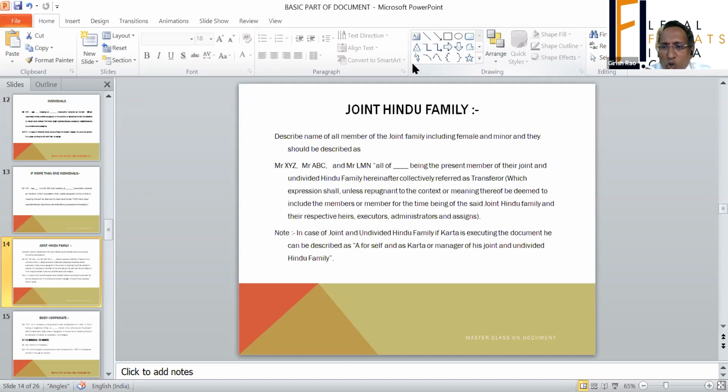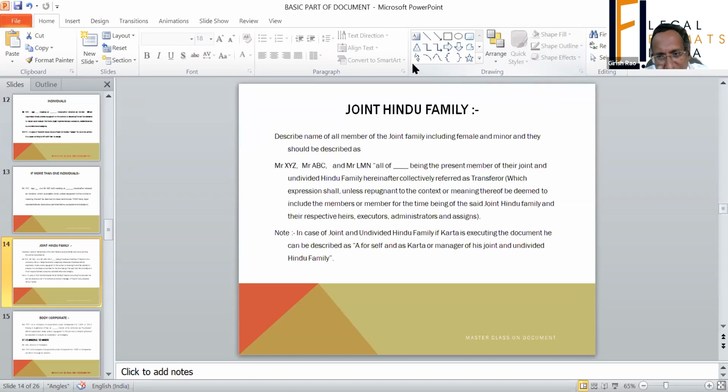Whether a minor's right can be sold or not, and how it can be done, is a long, separate topic which would take at least one or two hours. I'm not talking about that right now. But when a document is executed by a joint Hindu family, you have to make all members of the family a party to the document.